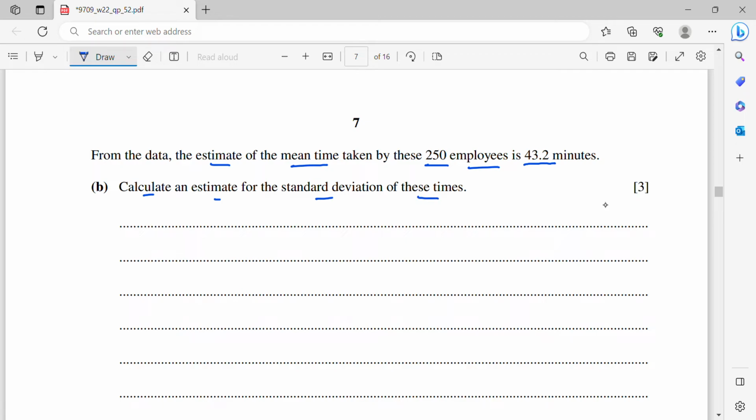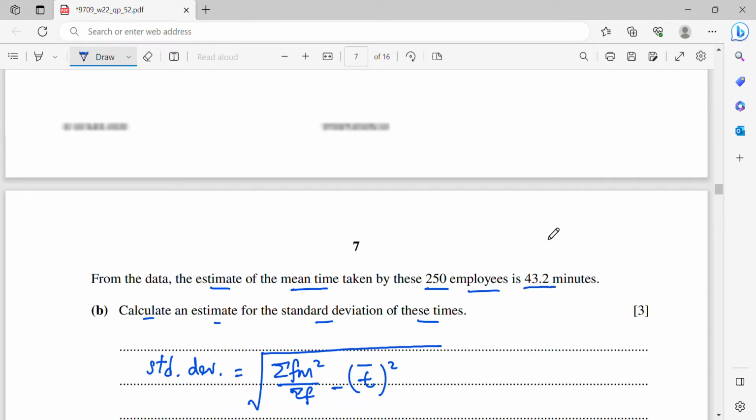Alright, so standard deviation is basically square root of summation fm squared over summation f minus the mean squared. Right, this is the formula. So now the m here means the midpoints. Means now we need to calculate the midpoints.